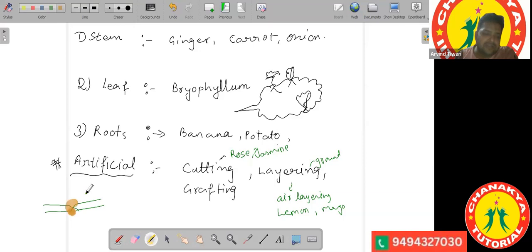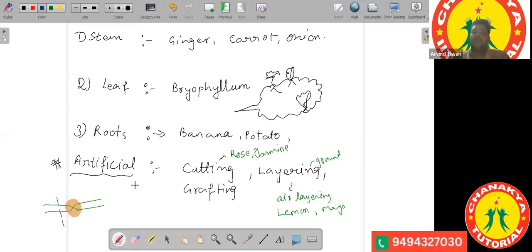Some nutrients are added over here, and it is tied. So it develops roots over here. When the roots are developed, the branch can be cut down from this side, and the new plant which has the roots can be planted again.